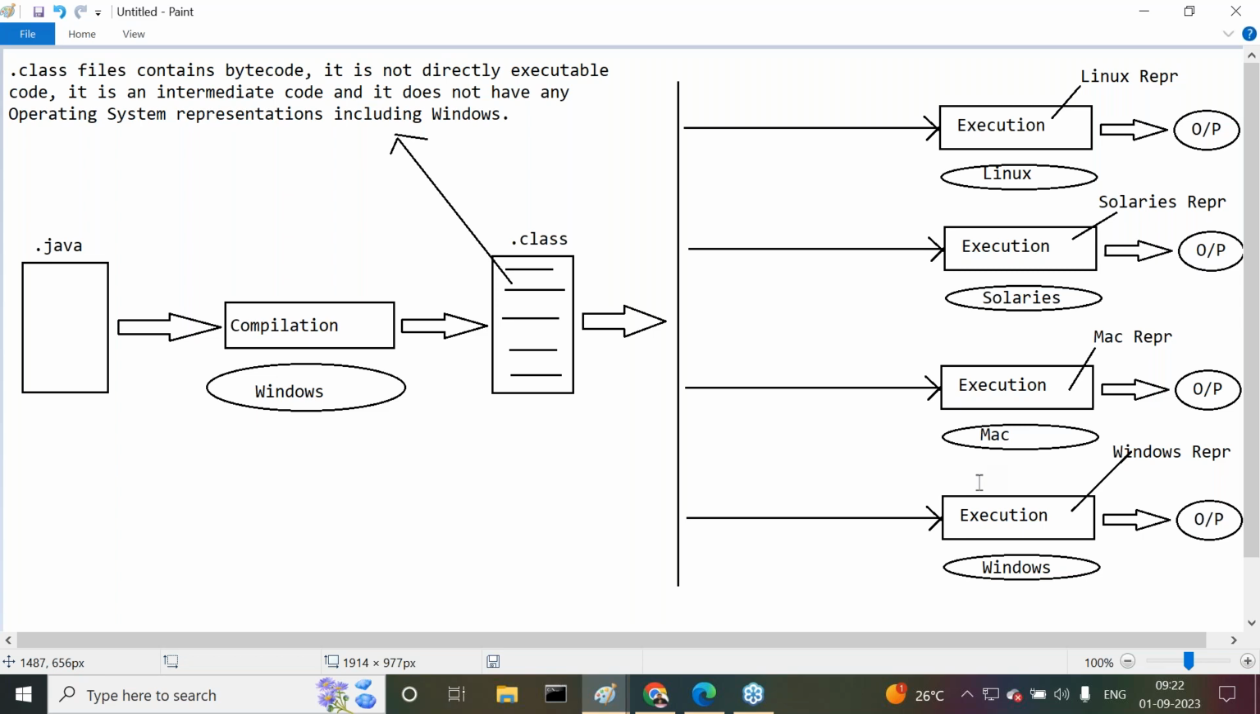But in the case of Java, what is going on now? The .class file we are getting is not a directly executable code. It's a bytecode. It's a neutral code, an intermediate code, not a source code, not a native code. Got my point or not?